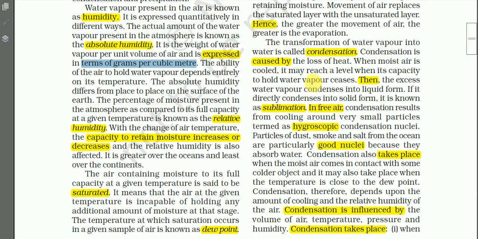Okay, so any question from your side? No, sir. Okay, then let us proceed.